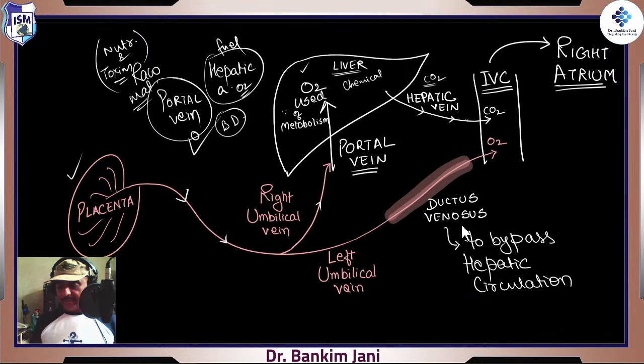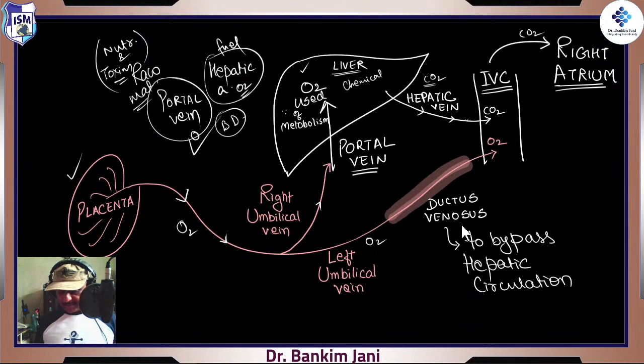So in the right atrium, it goes. So remember, it is having CO2. Purely unhappy blood. From the placenta, happy blood is coming, right? Something that has got oxygen, but this oxygen is utilized over here. But no problem. There is the left umbilical vein also. This left umbilical vein is having oxygen. So it gets opened straight away into the IVC, inferior vena cava.